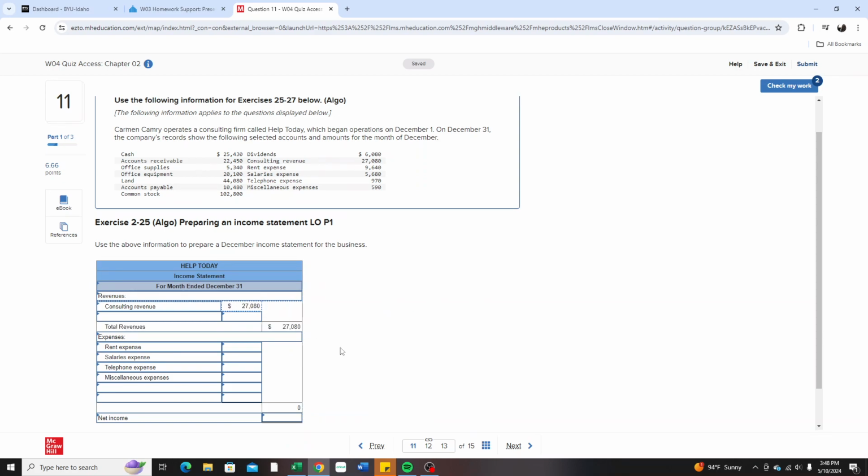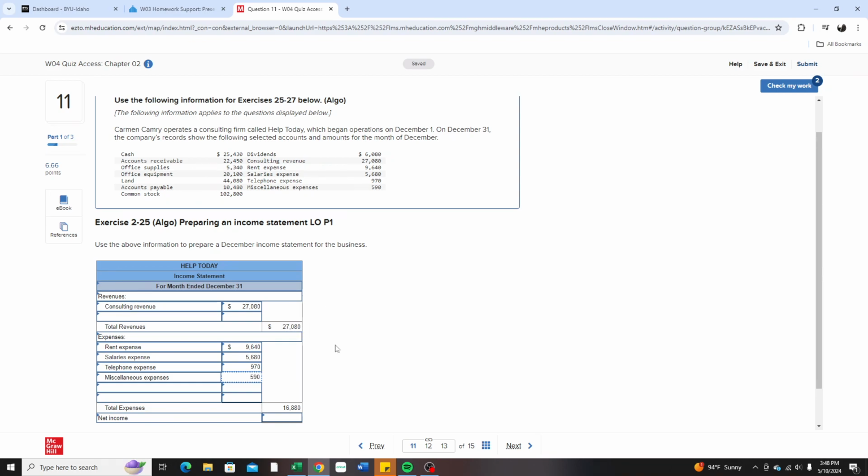27,080. My numbers may be different from yours, so don't focus on that. 9,640 for rent. For salaries, we have 5,680. Telephone, we have 970. And for miscellaneous, we have 590.